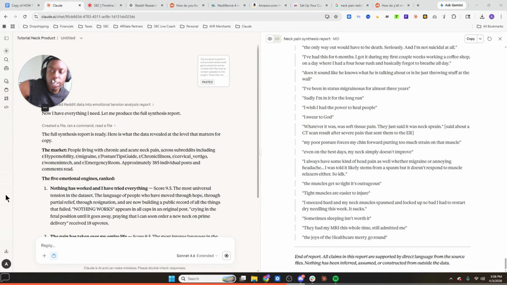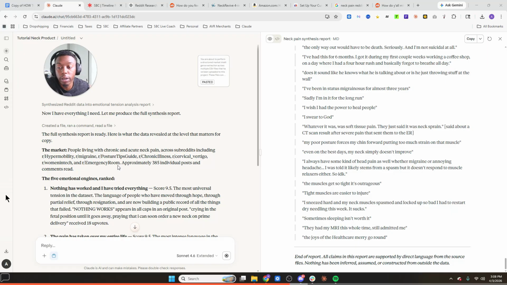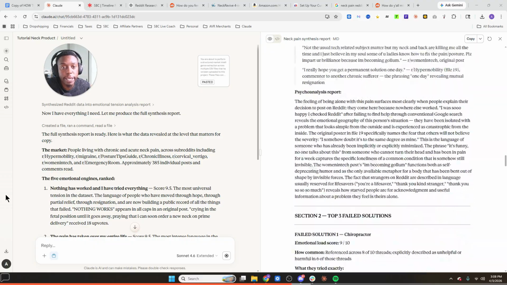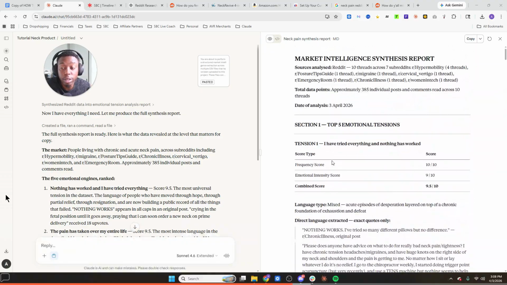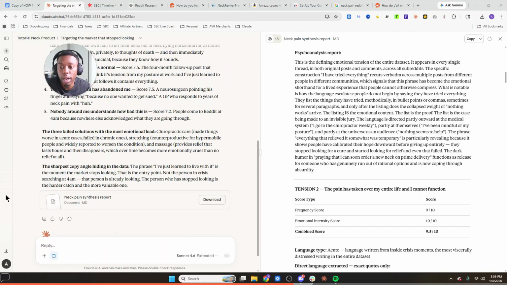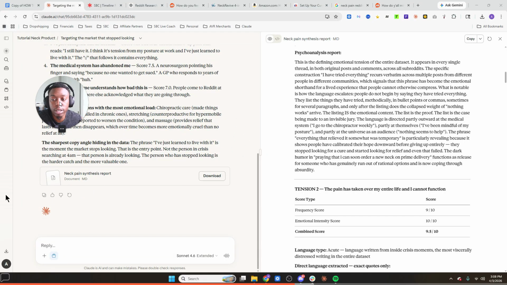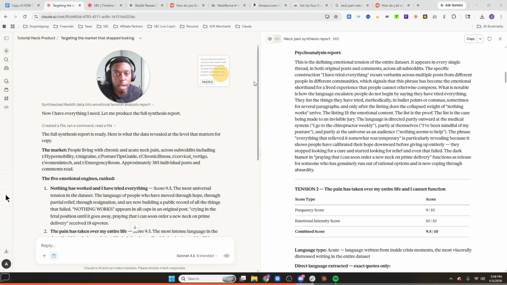All right, so I want you guys to really spend some time reviewing this stuff, because as it currently stands, a lot of people talk about the importance of manual research, right? Going through the copy, or going through the Reddit forums yourself, reading through it yourself. This essentially allows you to extrapolate all that information and put it in a very easy to read document that allows you to still do the manual research, but now it's conceptualized for you. Now you should still use your brain power here and read through this and understand it. But let's go through this together so you guys can understand what's happening, right?